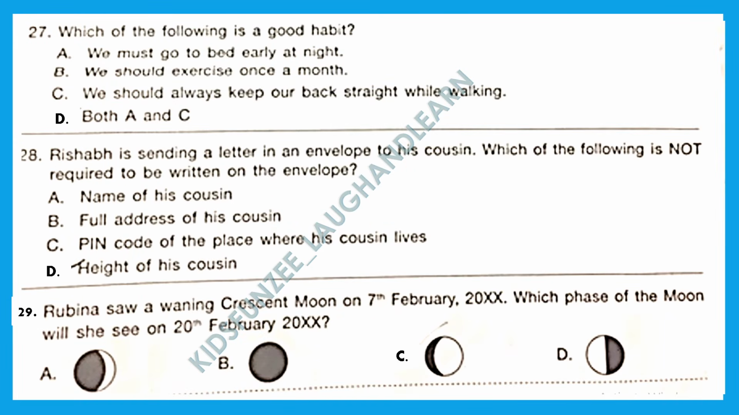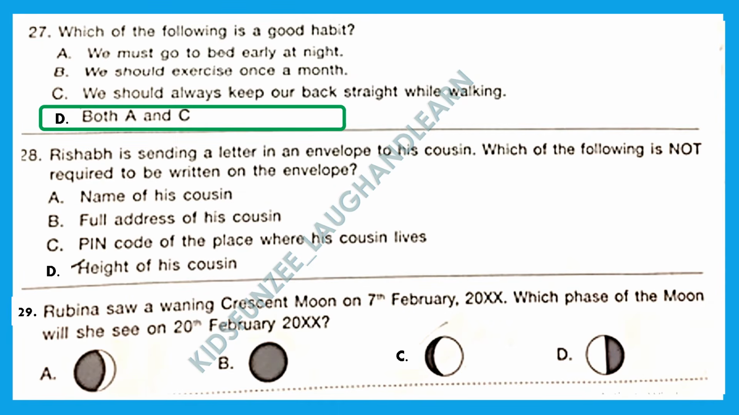Which of the following is a good habit? We must go to bed early at night. It's a good habit. We should exercise once a month. No, we should exercise regularly. So it is not a good habit. We should always keep our back straight while walking. That's correct. It's a good habit. So option D is correct because both A and C are good habits.